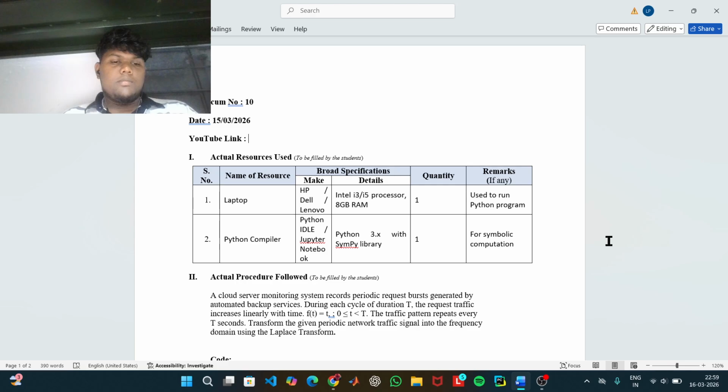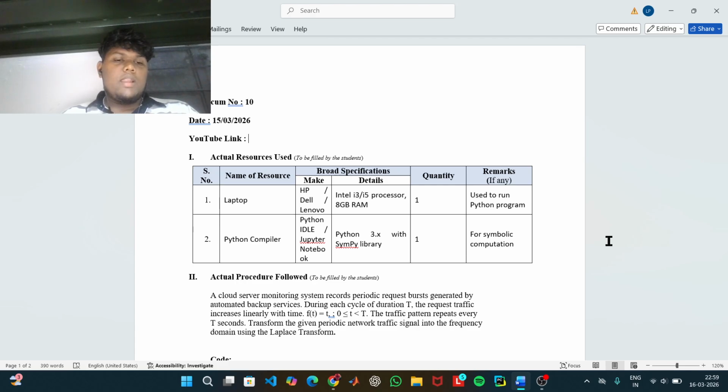Next, the symbolic variables t, s, and T are defined. t represents time, s represents the Laplace variable, and capital T represents the period of the signal. Then the program defines the signal during one period as f(t) equals t. This means the signal increases linearly with time within one period.